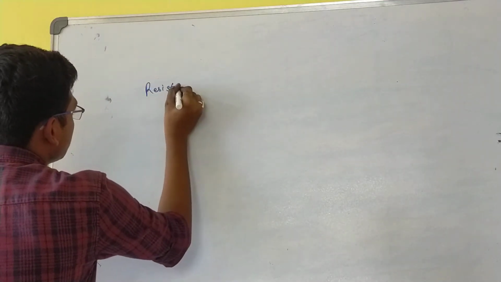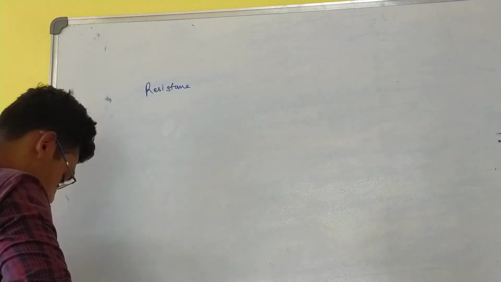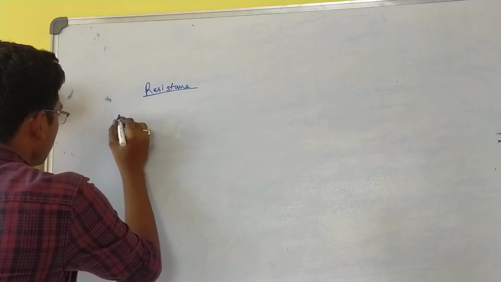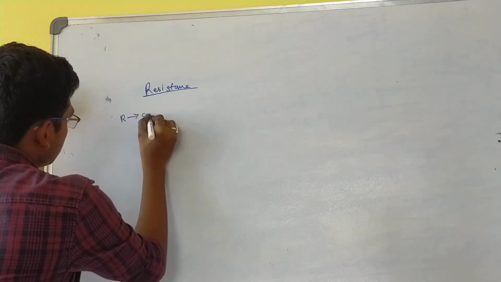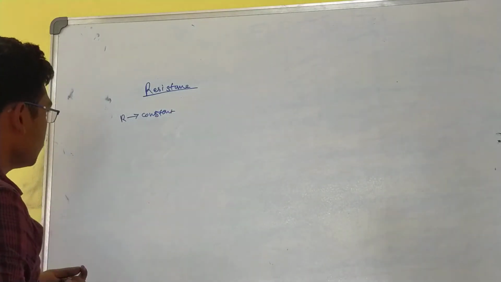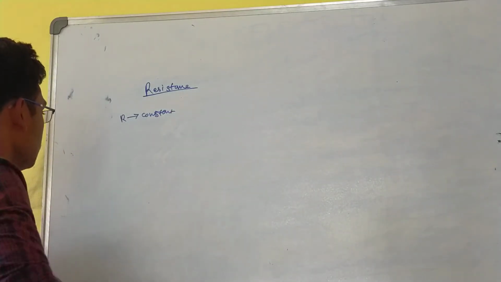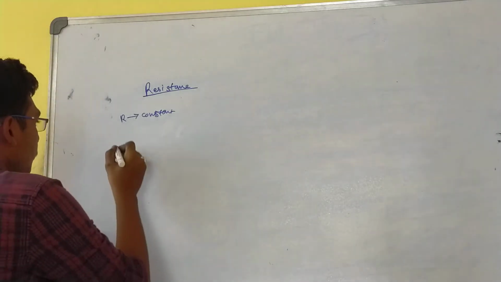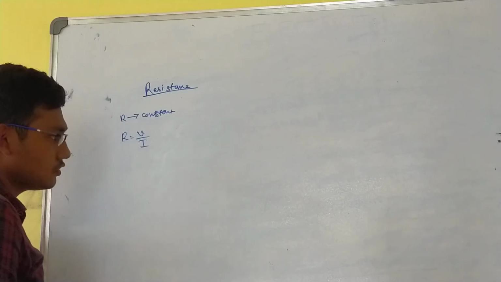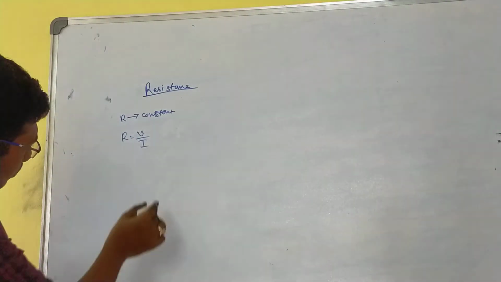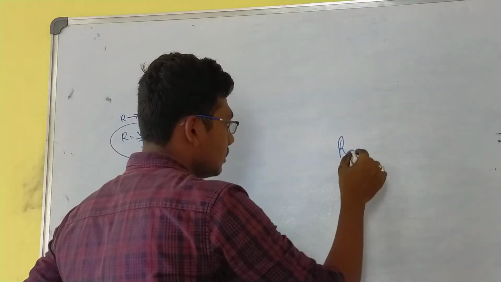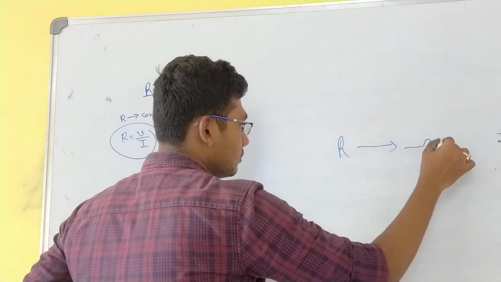Resistance. What is resistance? One thing we have learned: resistance is a constant. The formula for resistance is given as V by I. This one is also clear from this, but this is not enough. The term resistance links us to conductors.